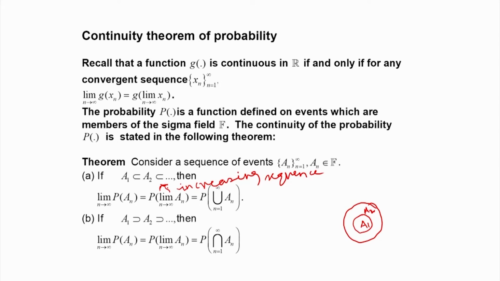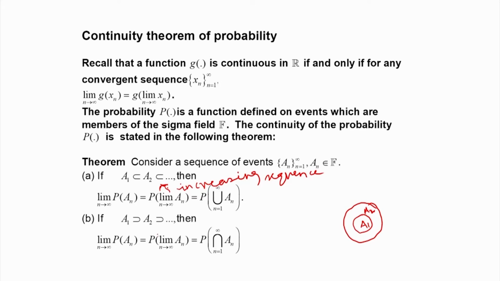Now, in this case, the limit of the probability of A n as n tends to infinity, that is, the limit of the probability function, is the same as the probability of the limit of A n as n tends to infinity. Now, this limiting event is the same as the union of A n from n equal to 1 to infinity. So, this is the first part of the theorem.